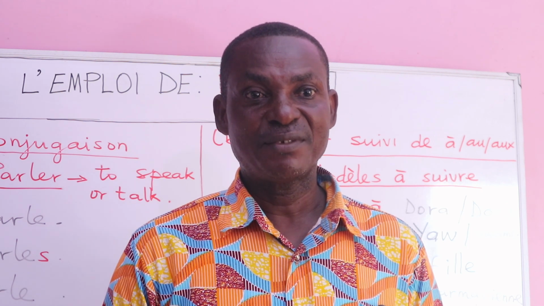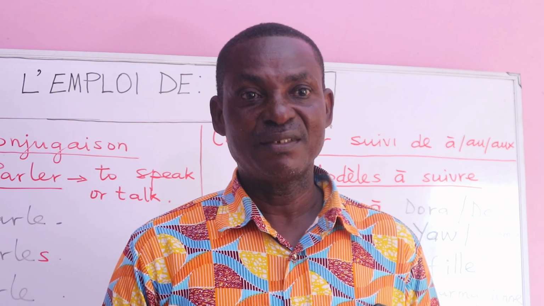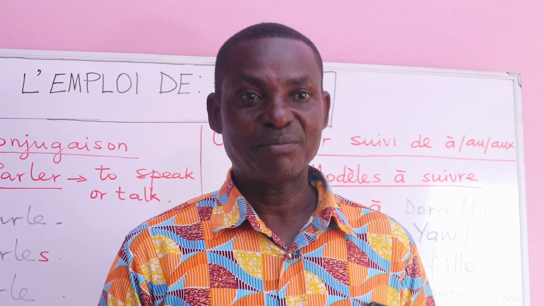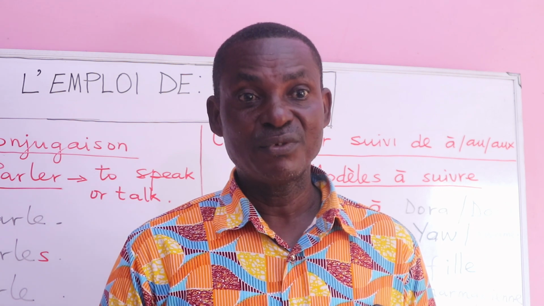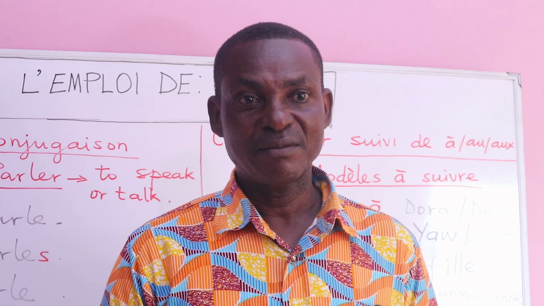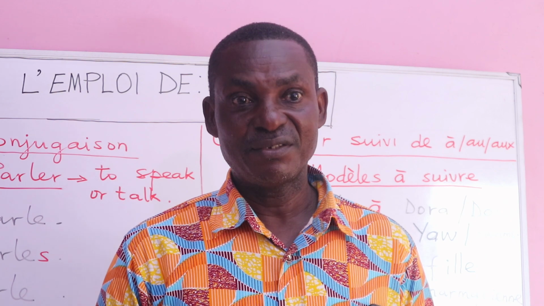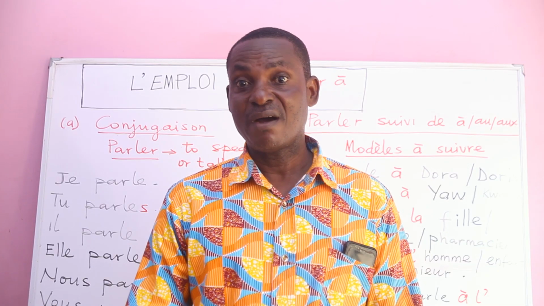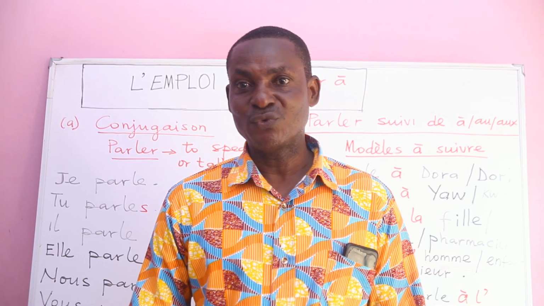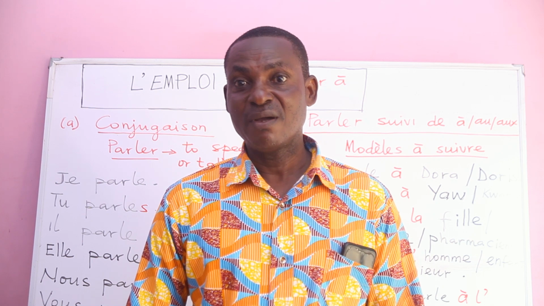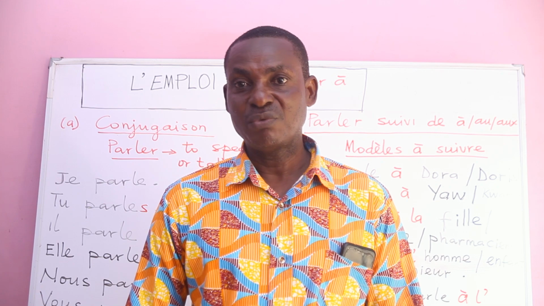And sometimes in different sentences, the à, which is a preposition that follows the verb parler, has changes. Sometimes the à will change into au, singular, and sometimes it will change into aux, plural.